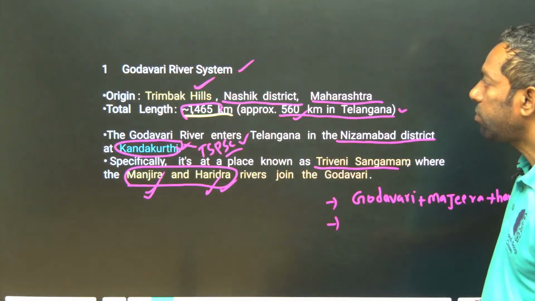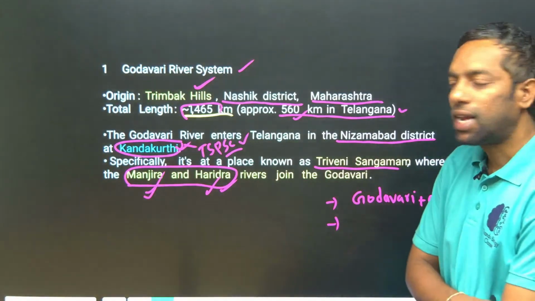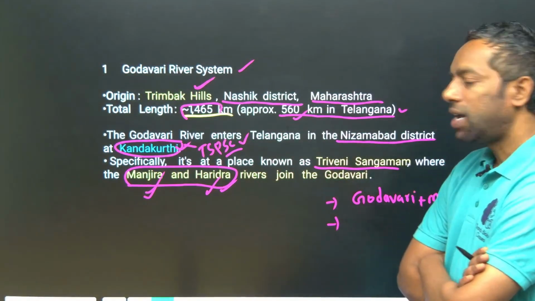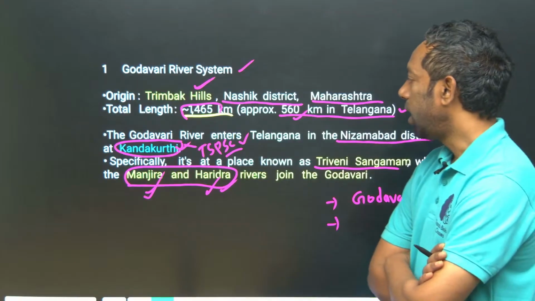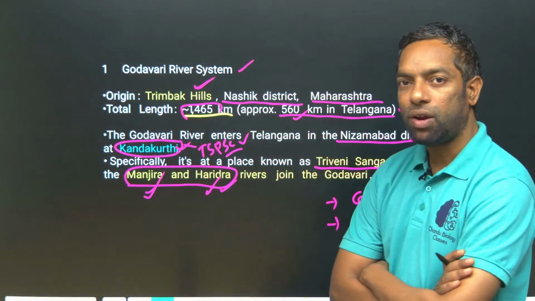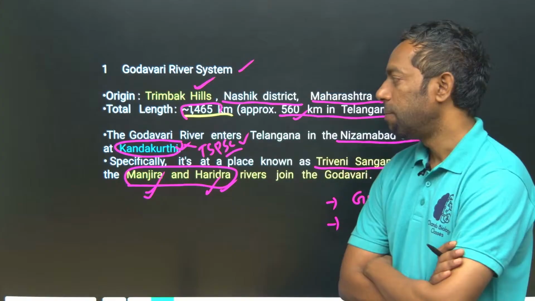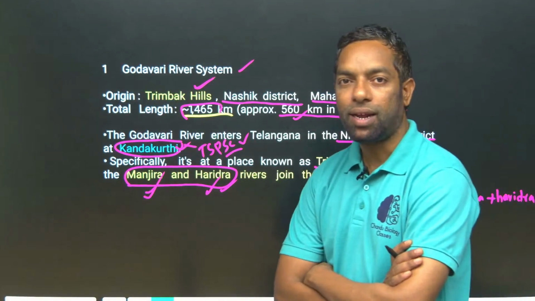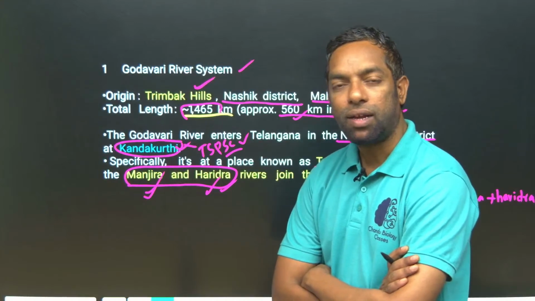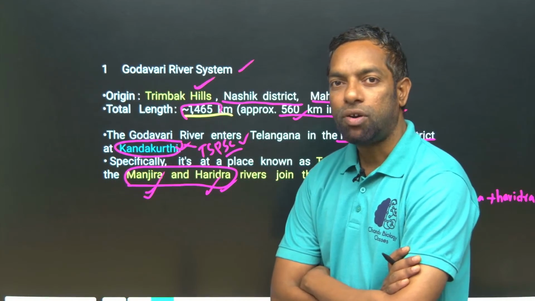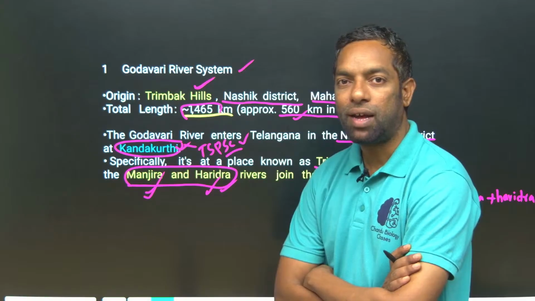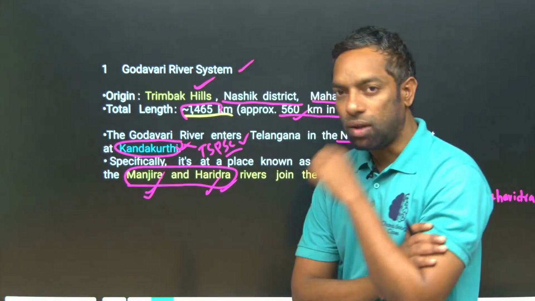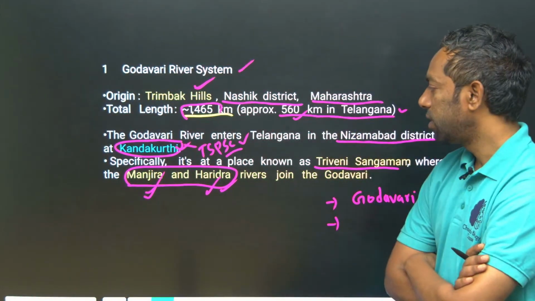It originates at Triambakeshwar Hills, Nasik district, Maharashtra, and is 1465 kilometers long, 560 in Telangana. The place where the Godavari enters Telangana is Kandakurti. At Kandakurti is the Triveni Sangamam, where the Haridra, Manjira and Godavari, three rivers, meet together.